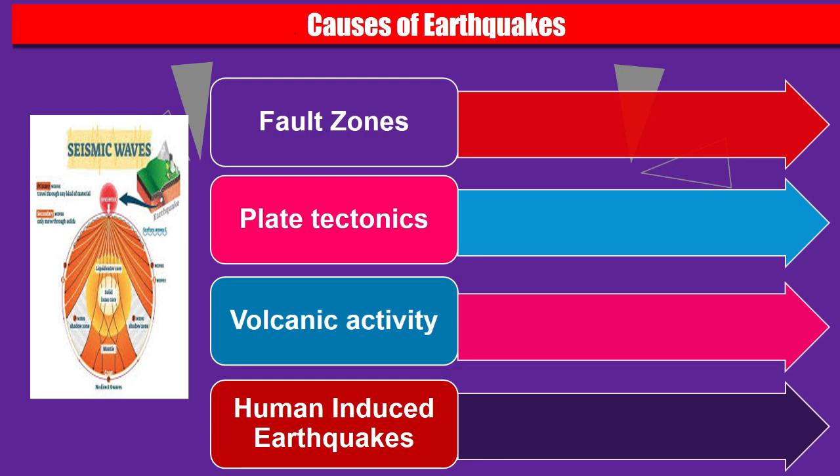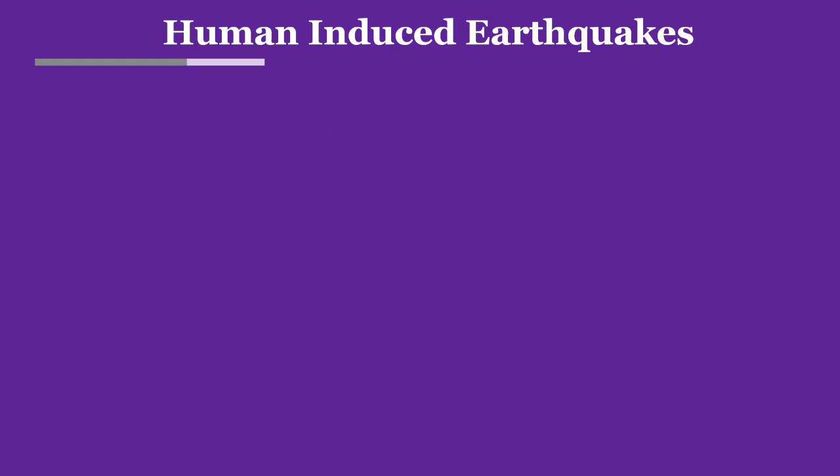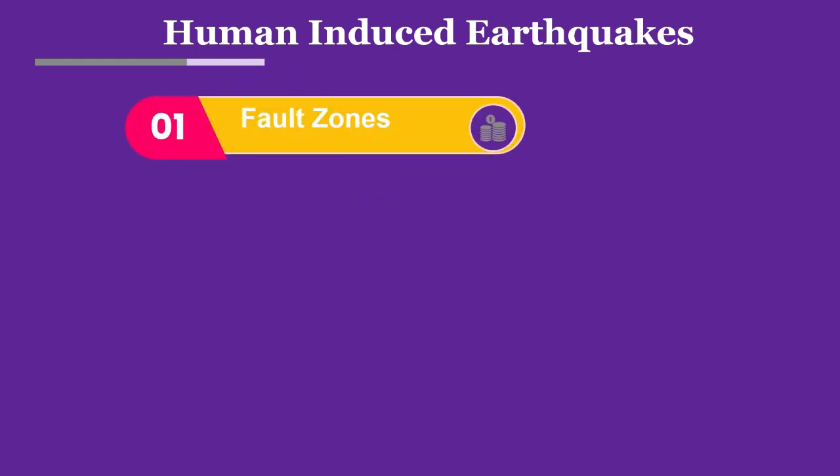And also there are human-induced earthquakes. Human-induced earthquake refers to typically minor earthquakes and tremors caused by human activity like mining, large-scale petroleum extraction, artificial lakes, that is reservoirs, dam construction, and nuclear tests. These things create seismicity, that is, reservoir-induced seismicity.